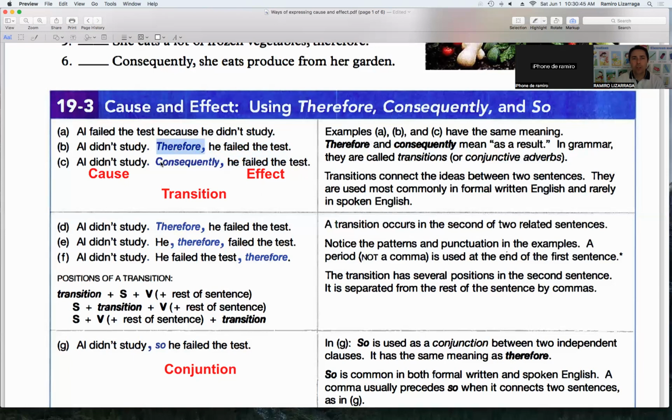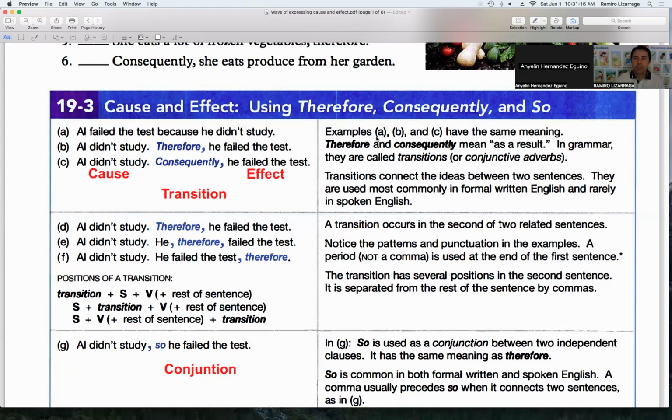So therefore and consequently are connecting two sentences. And it says here that it is more commonly used in written English, rarely in spoken. And it's true, it's rarely used in spoken English. It's more common in formal written English.